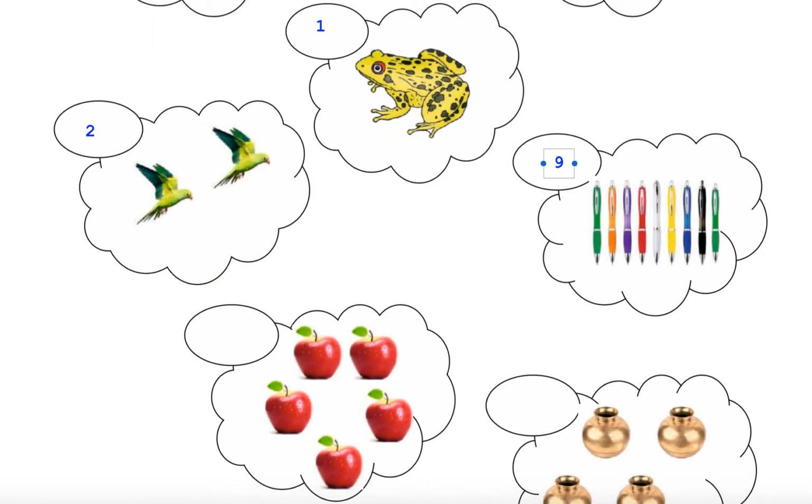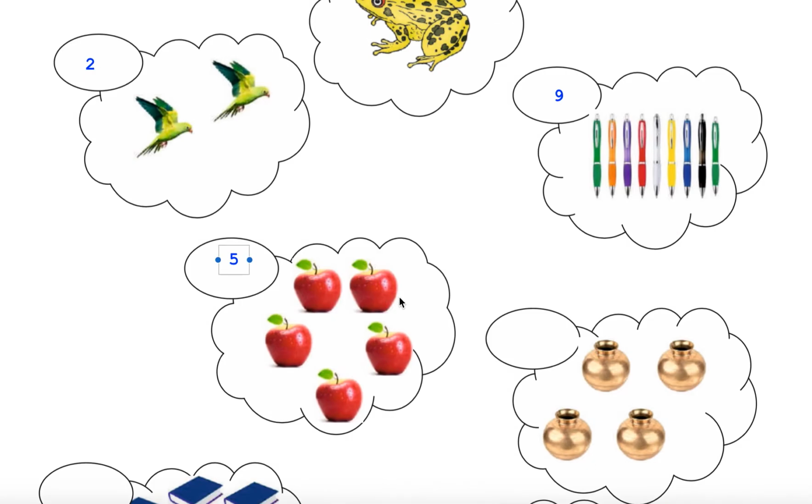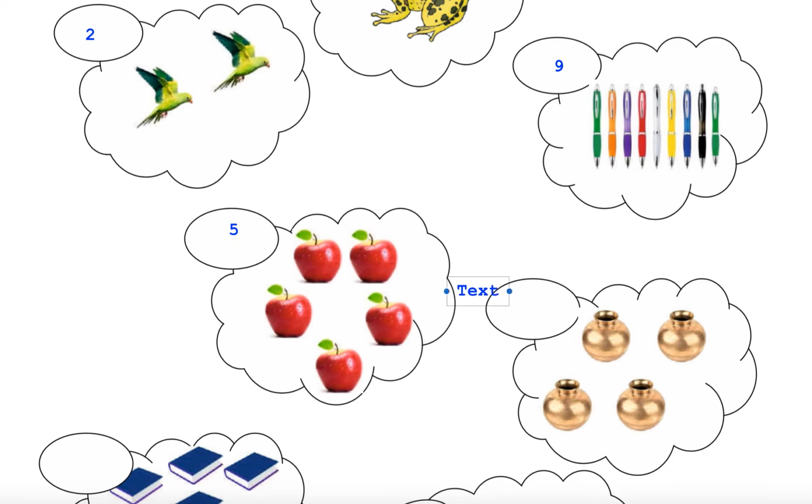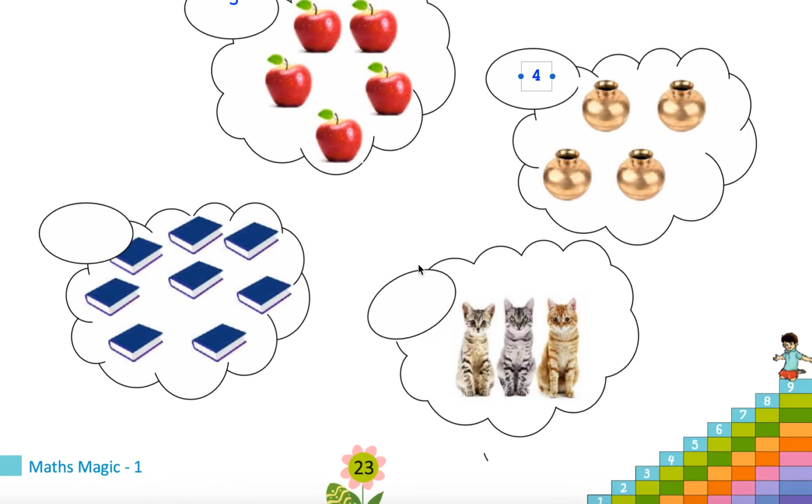9. So 9 pens. Apples, 5 apples. Okay. These are also 4. Books 1, 2, 3, 4, 5, 6, 7. So 8 books. Cats, 3 cats.